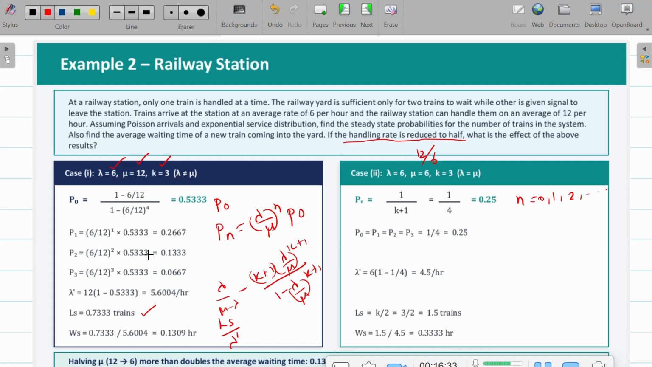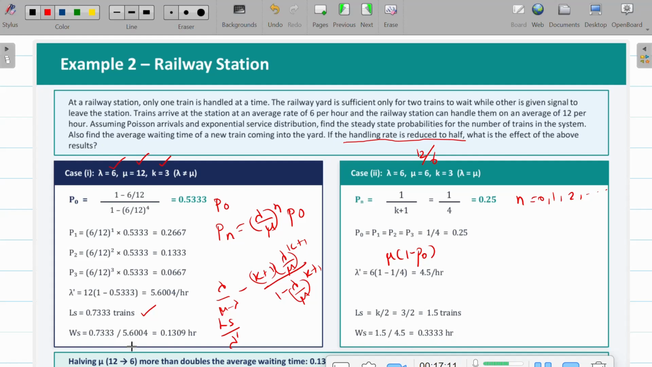It is P1, P2, P3, and P naught equal to P1 equal to P3 equal to 1 by 4, that is 0.25. The effective arrival rate, where mu is 6, is 4.5 per hour. So we know it is mu into 1 minus P naught, so substitute this and you will get it. And LS, when lambda is equal to mu, is k by 2, so it is 1.5 trains. And waiting time is again LS by lambda dash. When I calculate the waiting time, it is 0.0333 hours.